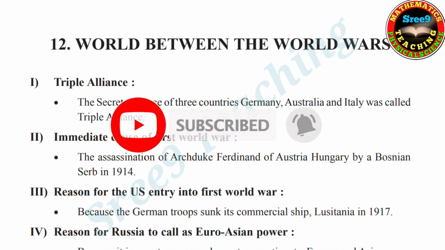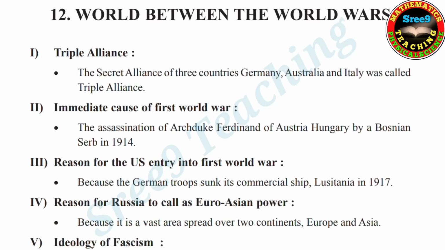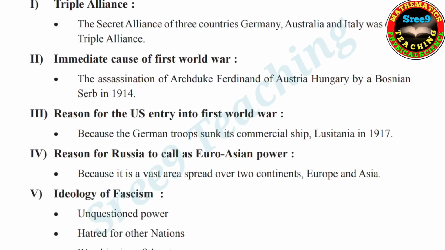Yes, now we are at the 12th chapter, World between the World Wars. This is the 12th one, which is for the S7 examination. This is in the syllabus. Now what are the main points? First, Triple Alliance. Second, immediate cause of the First World War. Third, reason for the US entry into the First World War.